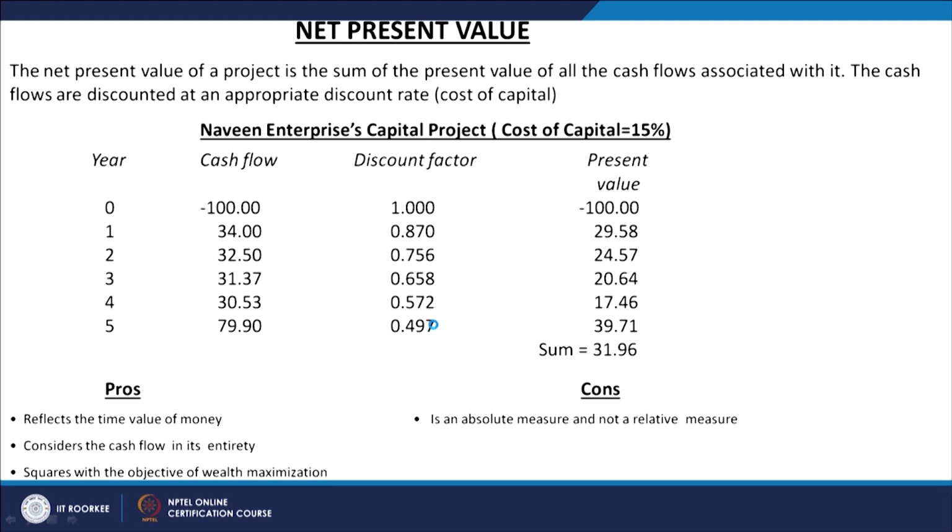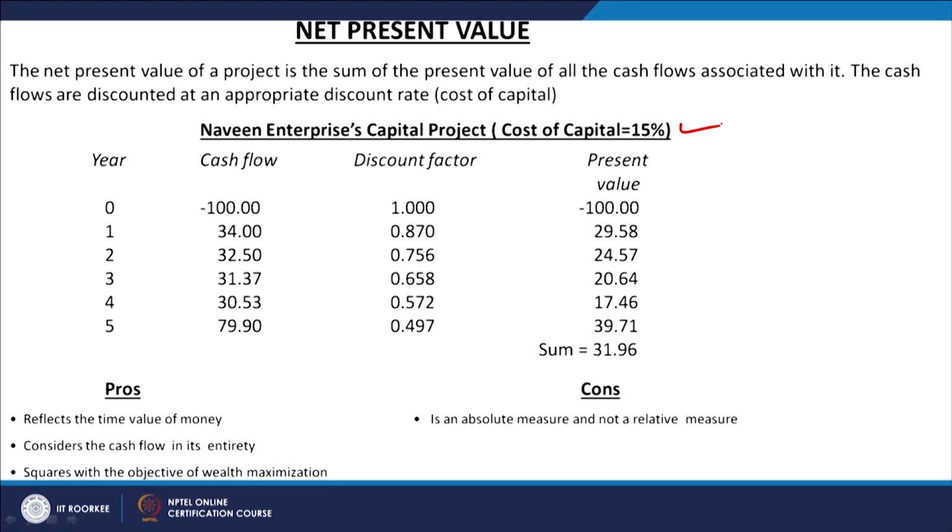This discount factor is taken directly from the table, the present value interest factor table, PVIF, that is there at the end of every book. From that table we have taken the factor at the rate of 15%, the cost of capital we have selected here. All these cash flows have been discounted at 15%, and we have got these factors, and then the discounted values are calculated here.